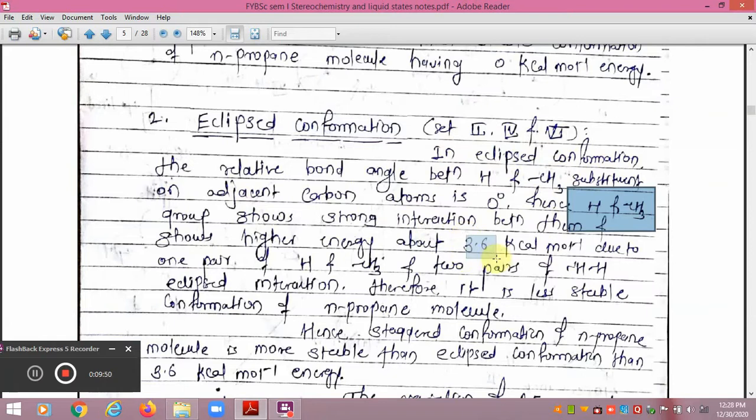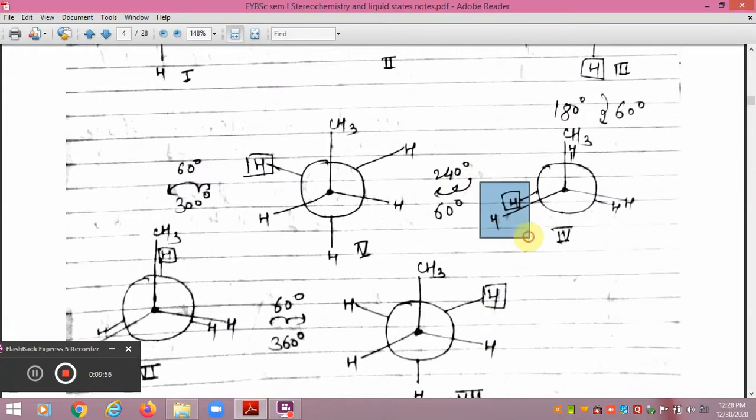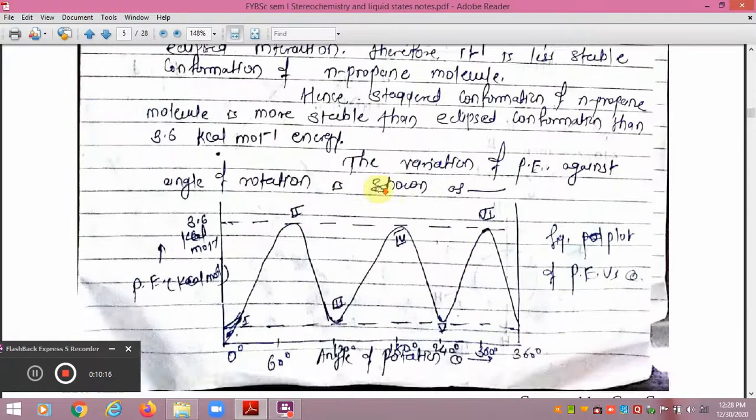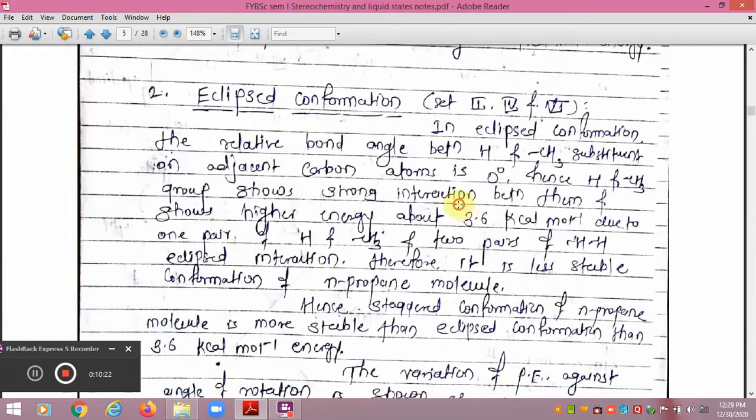Dear friends, if we look at this eclipsed conformation, there is one pair of hydrogen-hydrogen eclipse interaction, energy 1 kilocalorie, plus another pair of hydrogen-hydrogen. So the energy because of these two hydrogen-hydrogen eclipse interactions will be 2 kilocalorie per mole. But the third pair of eclipse interaction is hydrogen-CH3, so due to this the energy will be 1.3 to 1.6. That's why the total energy of this eclipsed conformation of propane molecule is 3.6 kilocalorie per mole, due to one pair of hydrogen-CH3 and two pairs of hydrogen-hydrogen eclipse interaction.